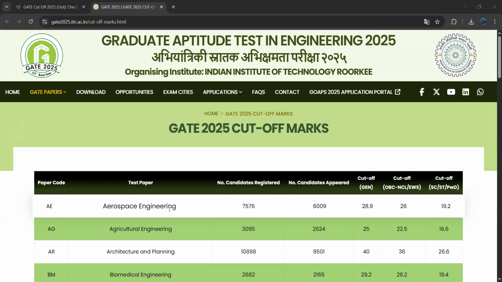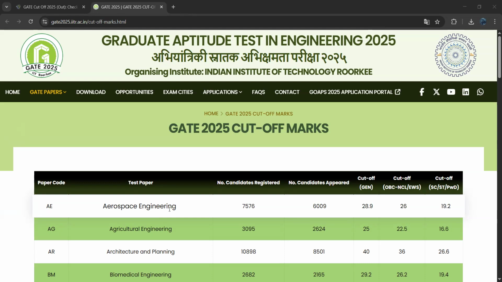So next one, AR, architecture and planning. For this, a total of 10,898 people were registered for this branch. Out of them, 8,501 candidates appeared for this. It means some people did not appear for this exam. Coming to the cutoff, for general category, 40 is the cutoff marks. For EWS or OBC candidates, 36 is the cutoff. Coming to SC, ST or PWD candidates, 26.6 is the cutoff marks.